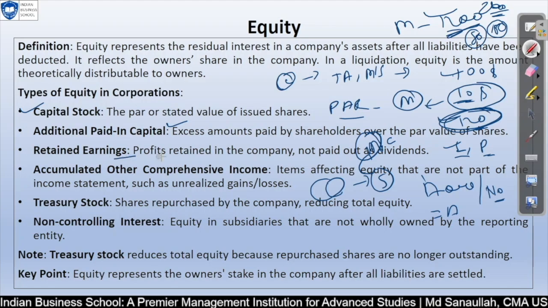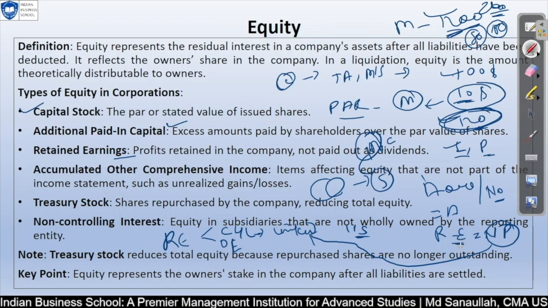Retained earning is part of your net profit, which we keep as a separate account, and we call this retained earning. There is a current year earning and an old earning. There must be two GLs. Whenever you see current year earnings, this is directly linked with your income statement. Revenue minus all your expenses, whatever net profit comes out, is linked to your current year retained earning. So that will happen with every single entry.